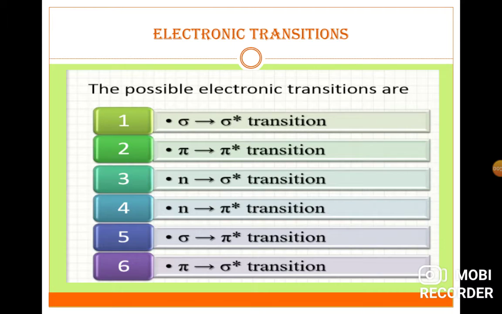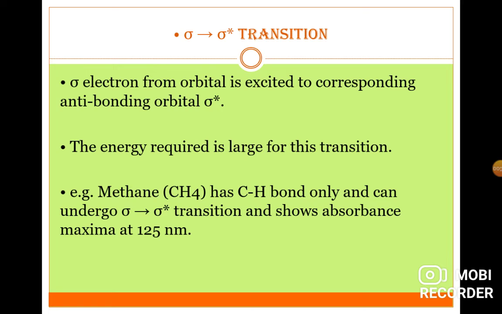So here we will discuss the possible electronic transitions. First is sigma to sigma star transition, second pi to pi star transition, third n to sigma star transition, fourth n to pi star transition, fifth sigma to pi star transition, and last pi to sigma star transition. So the first transition is the sigma to sigma star transition.